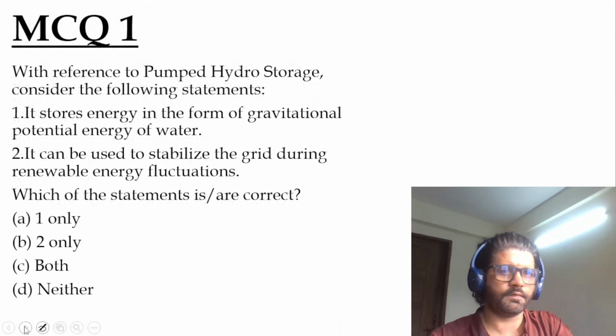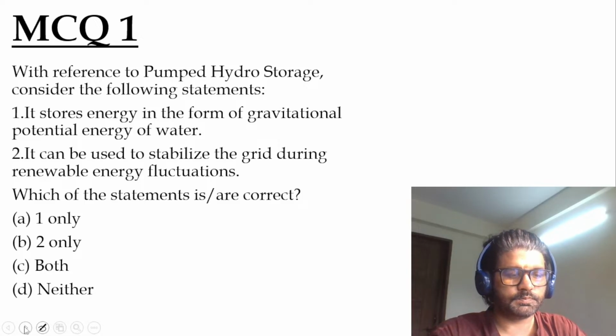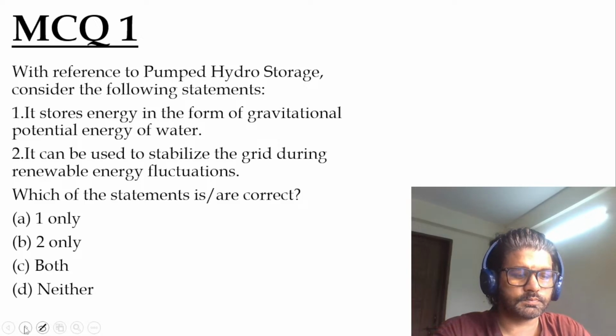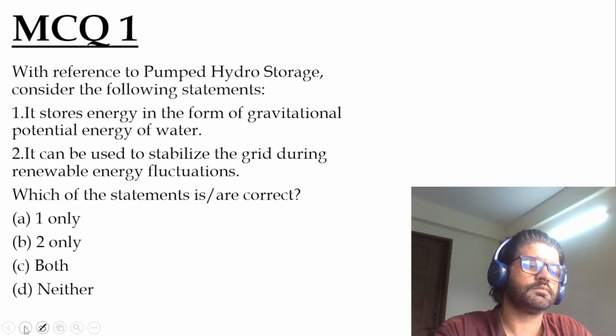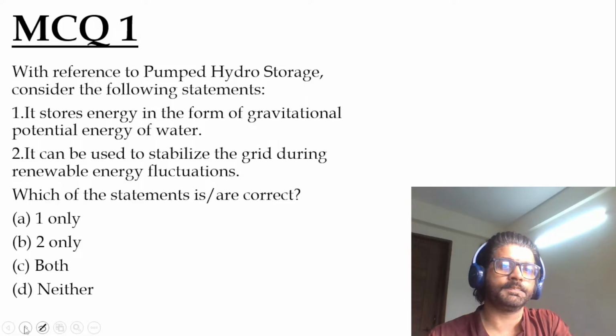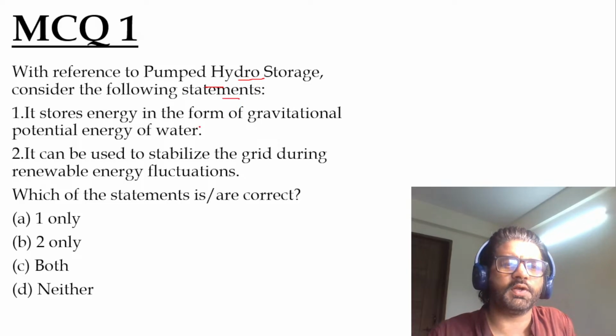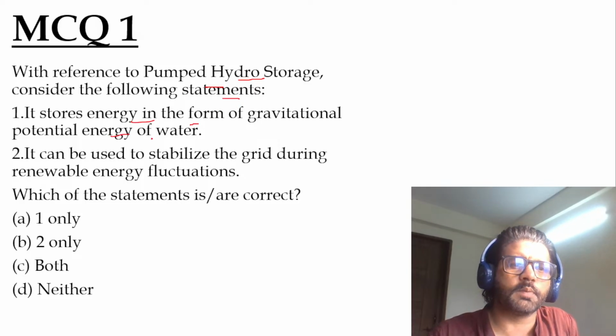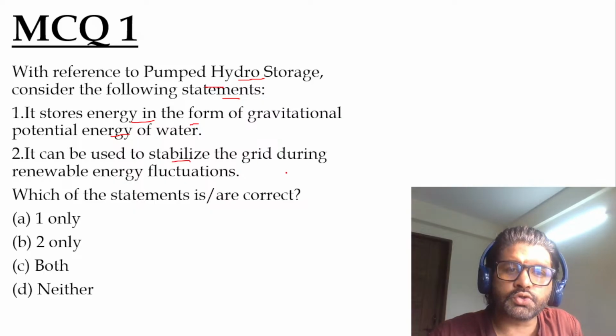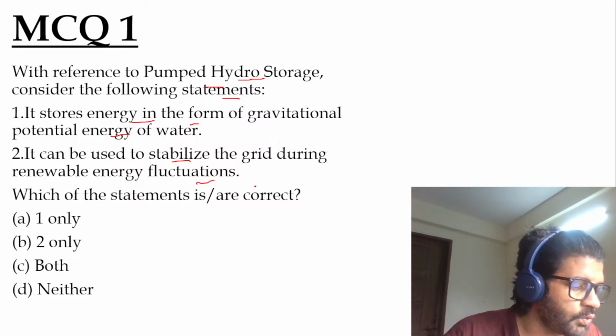Let's solve some questions. First question of the day. Please revise this editorial again. With reference to pumped hydro storage, consider the following statements. Stored energy in the form of gravitational potential energy of water can be used to stabilize the grid during renewable energy fluctuation.